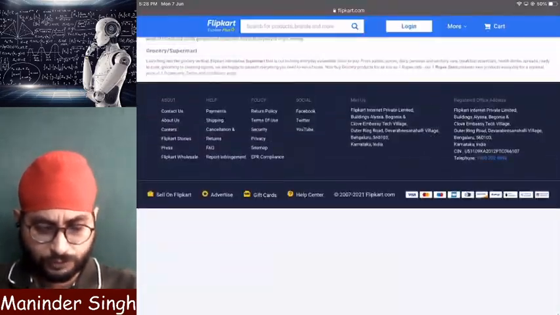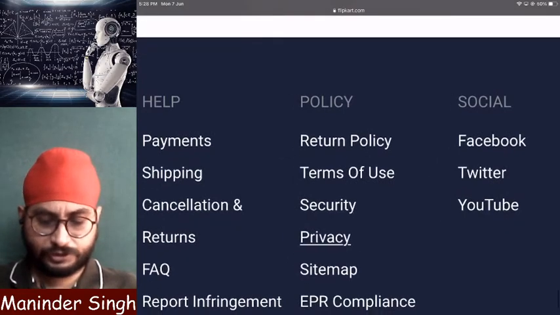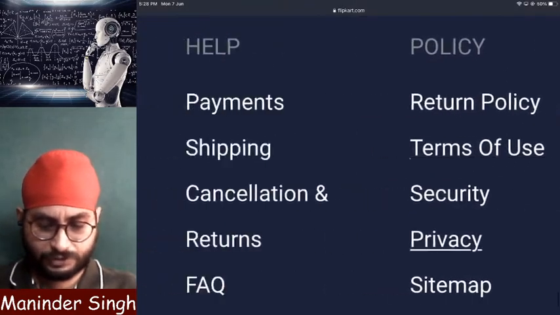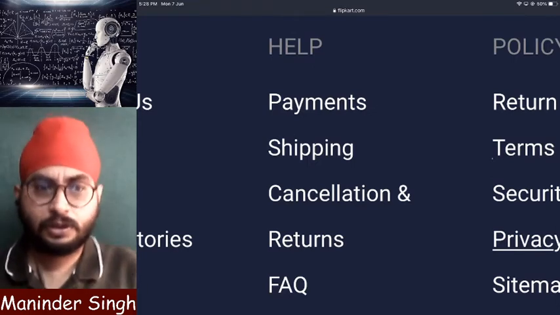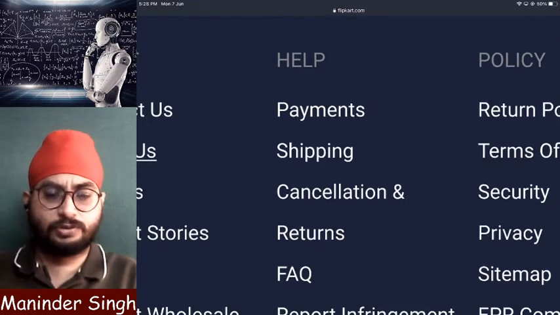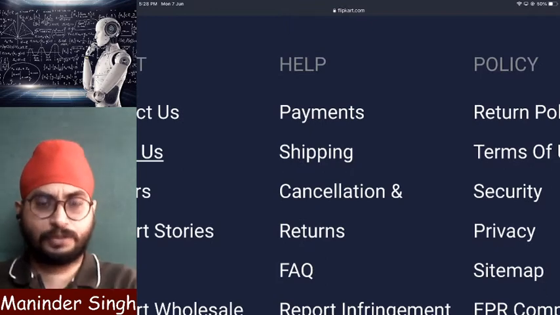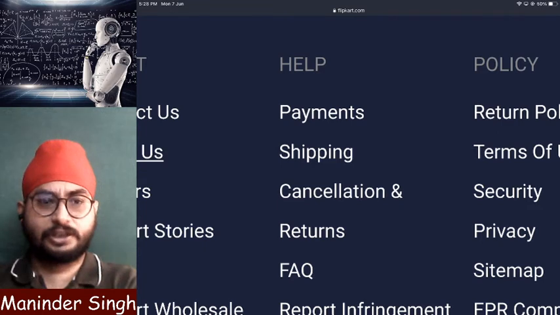You go at the end, you will see these policies like return policy, security policy, privacy policy. Clear? Shipping and returns policy, payment policy, returns policy. All these policies and procedures it wants to decide. Clear? So to sum up, simply understand as of now, KKLP is an e-commerce company wherein 5,000 sellers have